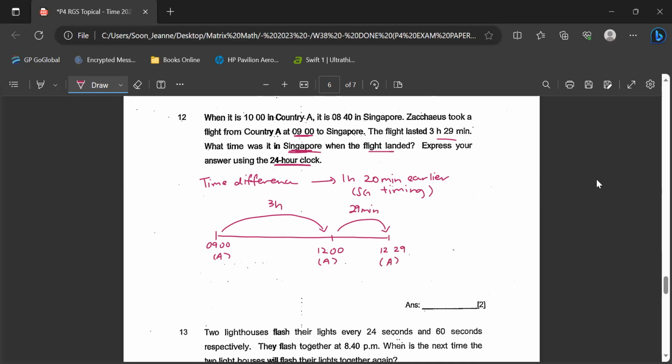But don't forget, in Singapore, it is 1 hour 20 minutes earlier. I want to find the time that the flight landed in Singapore's timing. So if it's earlier, we cannot calculate our timeline forward. We calculate it backward. From 12:29, country A's timing, I'm going to calculate 1 hour 20 minutes earlier for Singapore timing. So 1 hour, this is 11:29, then another 20 minutes before, so it will be 11:09. This is SG timing. So the answer is 11:09.